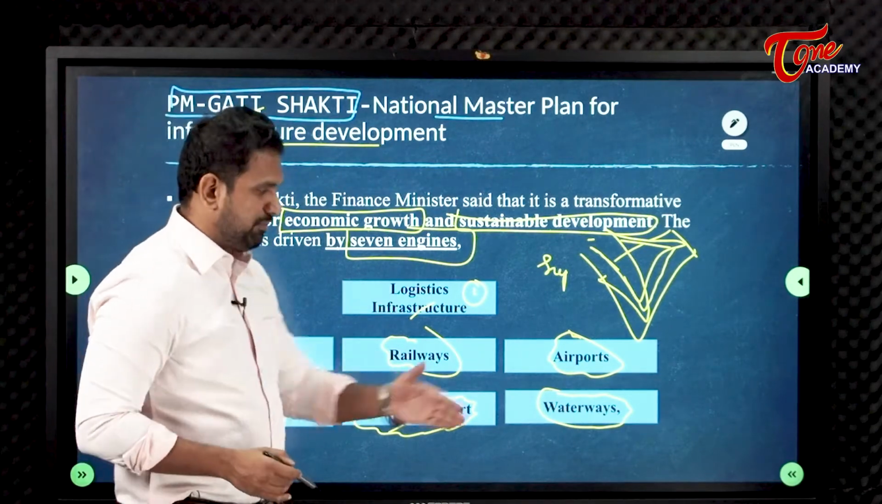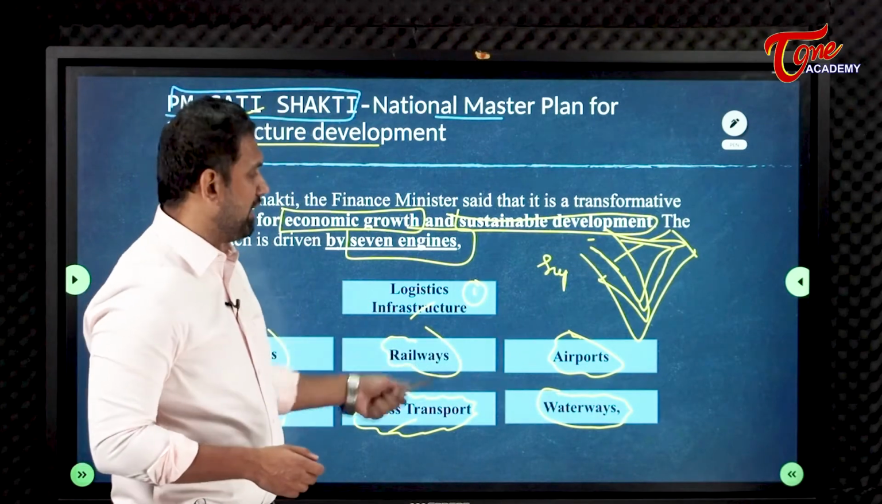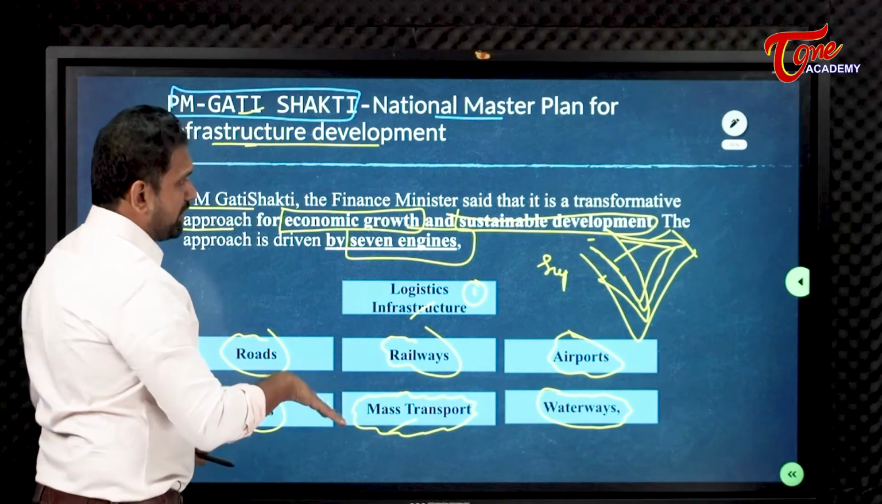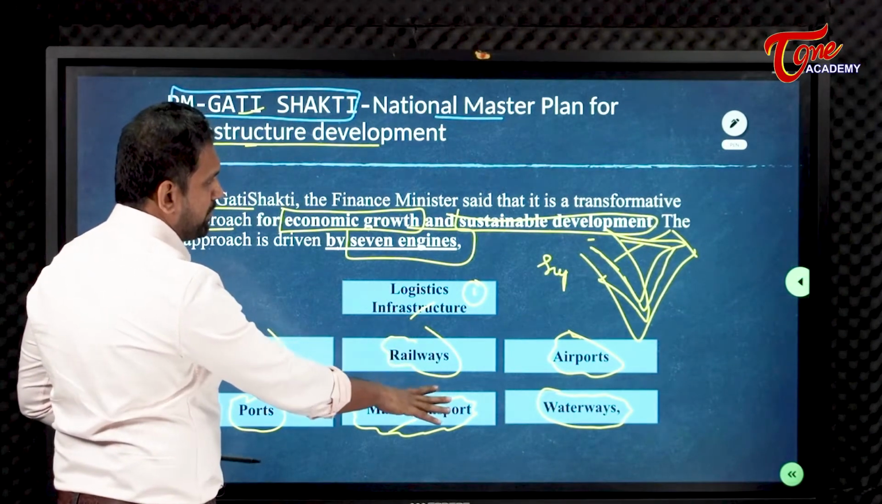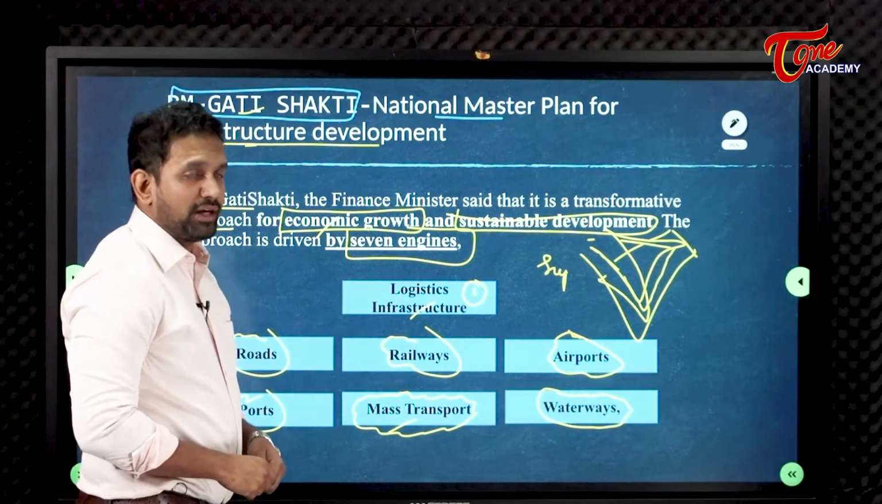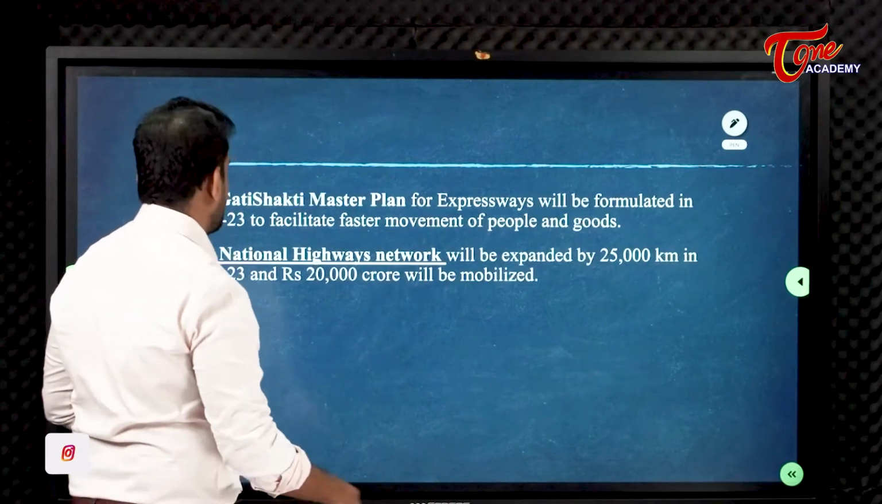Gati Shakti means, Gati means what? Speed. Okay, speedy things should happen everywhere in all the 7 engines. So basically you can see that if this completely gets built up in future, we will definitely see improved economic growth, an increase in the economic growth. So please remember these 7 engines, important for the examination.